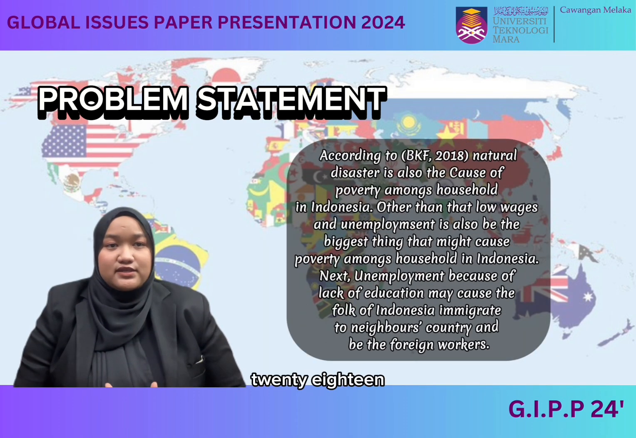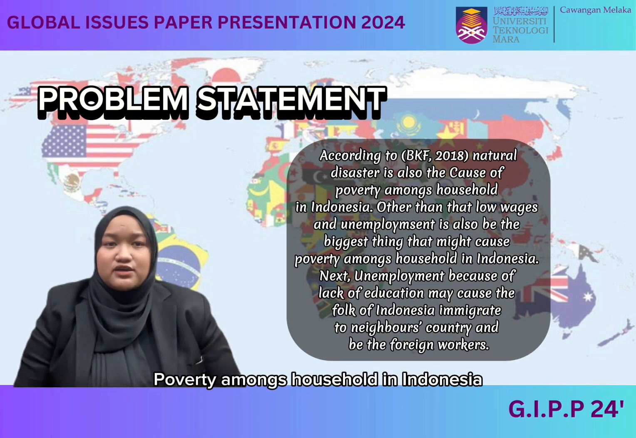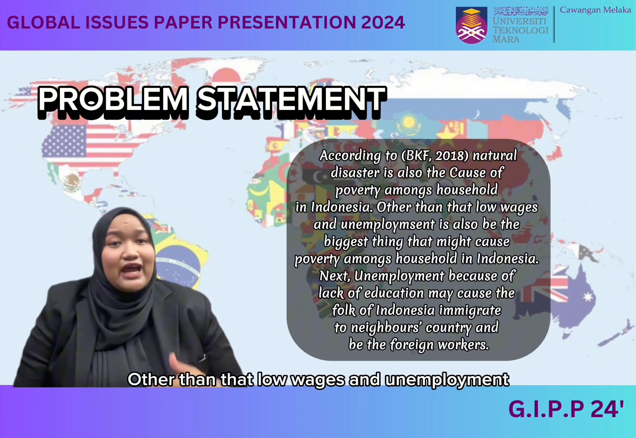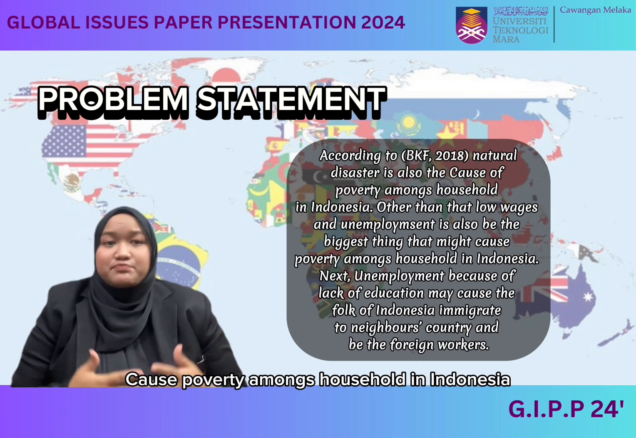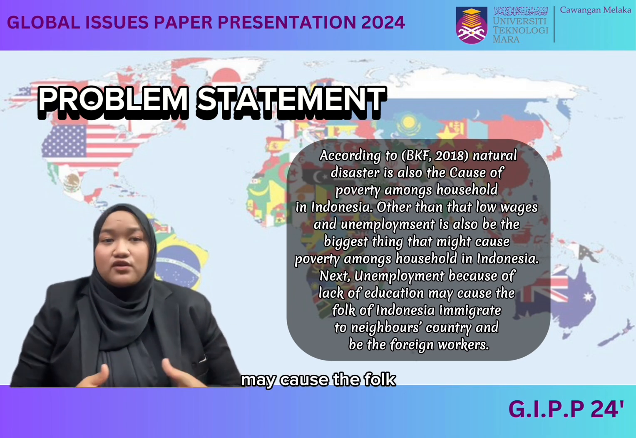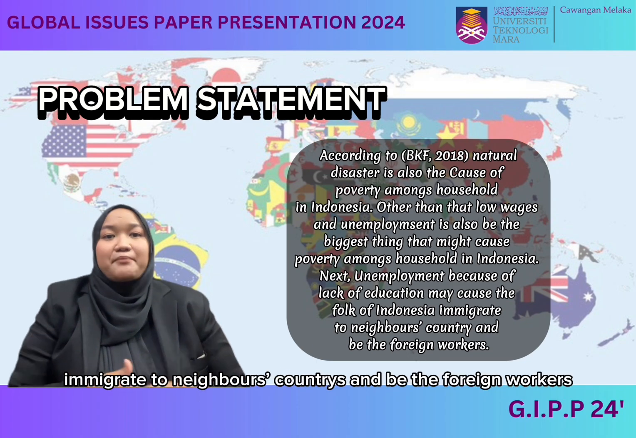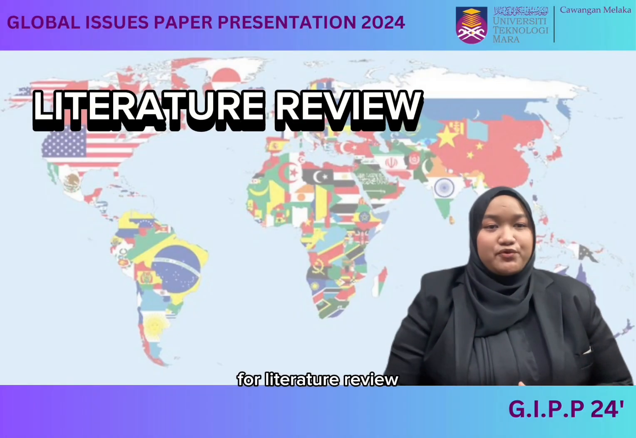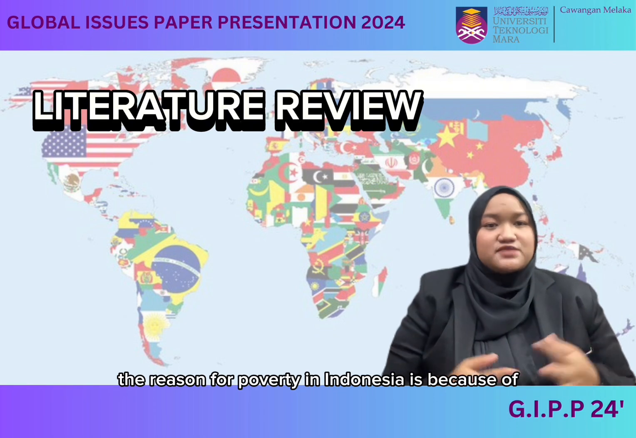According to BKF 2018, natural disaster is also a cause of poverty among households in Indonesia. Other than that, low wages and unemployment are also the biggest things that might cause poverty among households in Indonesia. Next, unemployment because of lack of education may cause the fourth of Indonesia to immigrate to neighbor countries and be foreign workers. For the literature review, it shows that the reason for poverty in Indonesia is low wages.